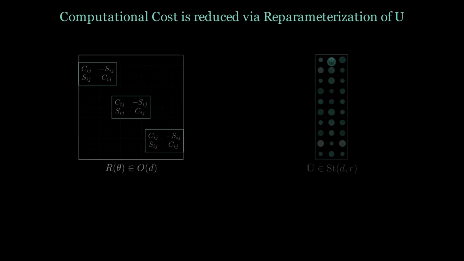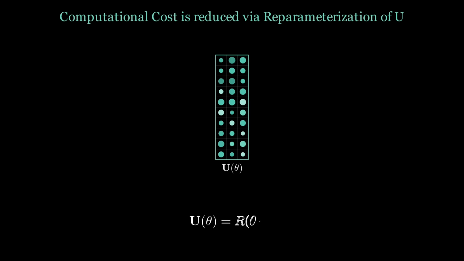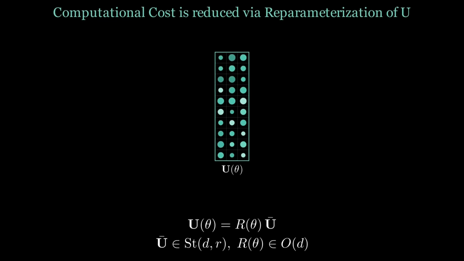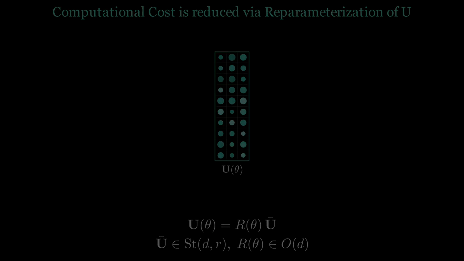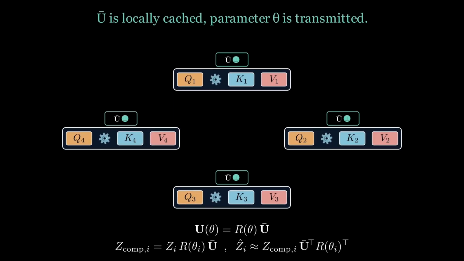Optimizing U directly on the Stiefel manifold is costly because every Euclidean update needs a QR or SVD reorthogonalization. We address that by reparameterization of U as a fixed orthonormal basis U-bar, acted upon by a learnable rotation R of theta. With a sufficiently expressive mapping from theta to rotations, this covers the needed search space. With this reparameterization, each node caches the fixed U-bar and transmits only a small rotation vector theta.